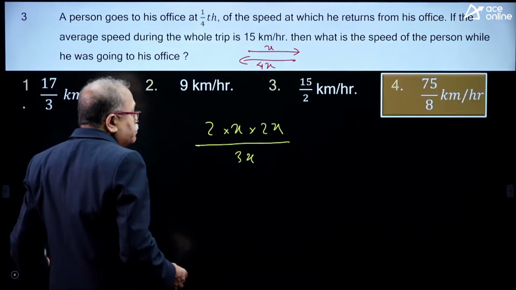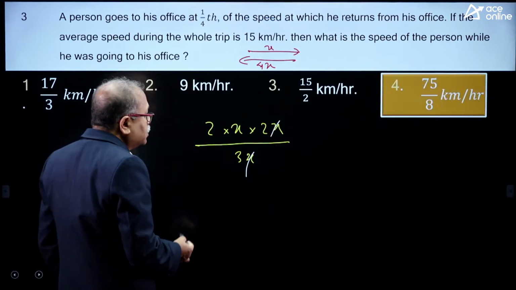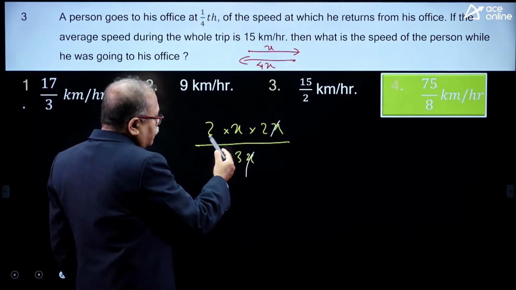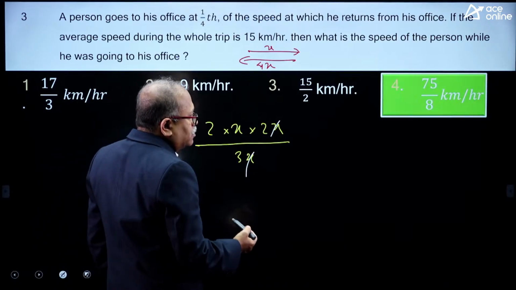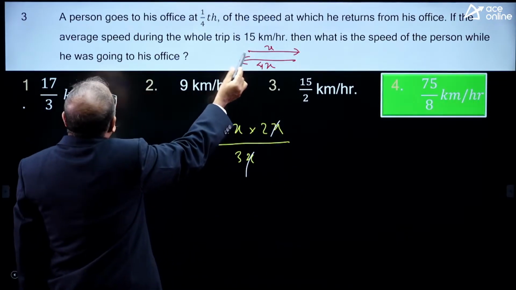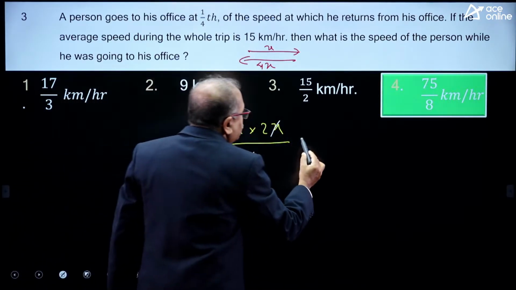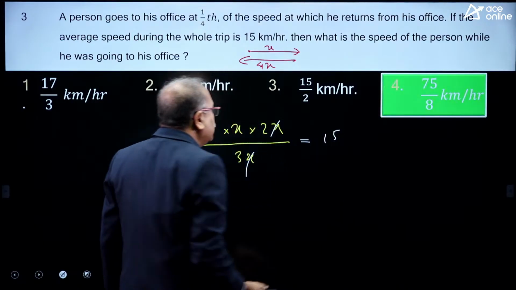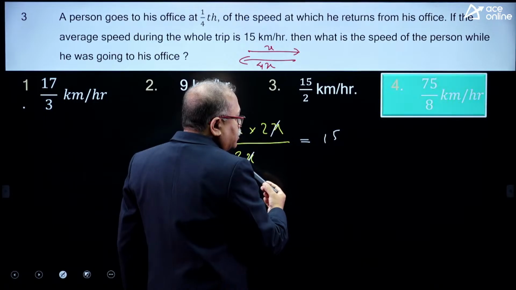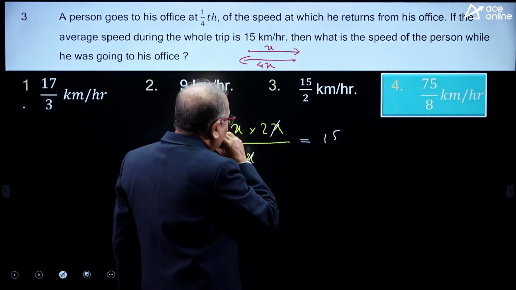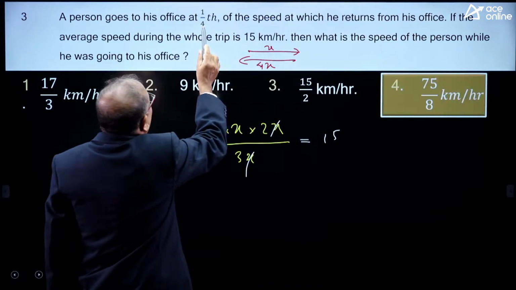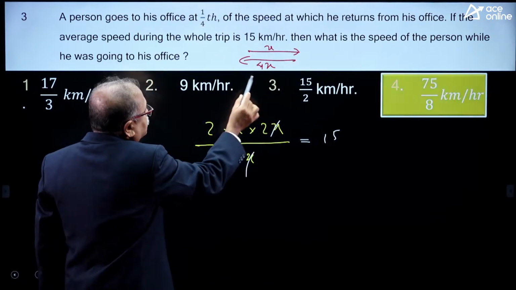So, I will not take much time to answer this particular question. Here 4x by 3 is equal to 15 kilometers per hour, the average speed given to us. Okay, fine my dear friends. So, 15 times 3 is 45, and the coming speed will be 4 times the going speed, right? So, this has to be 4x.